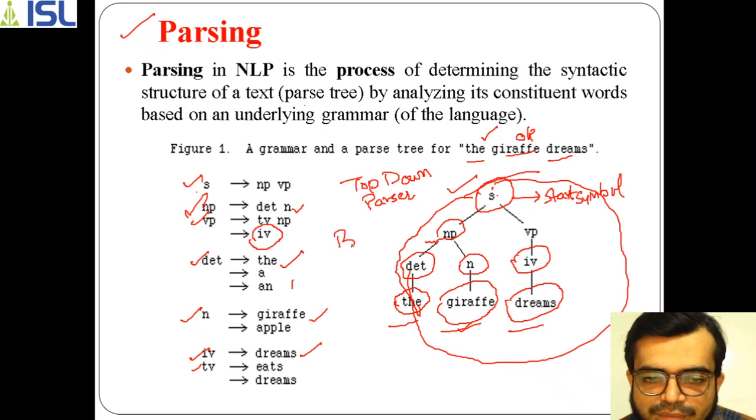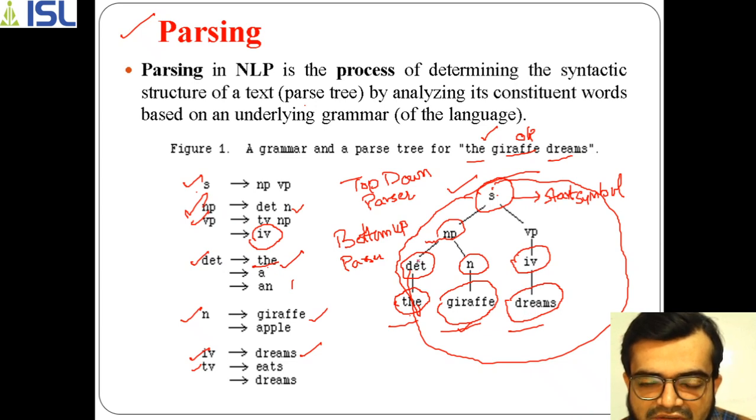Whereas in a bottom-up parser, what happens? First it takes the input from below, starting with the giraffe dreams. Then it goes in a reduction way. Reduction means going from the right hand side to the left hand side. So first it determines that the is a determiner, which is an article.